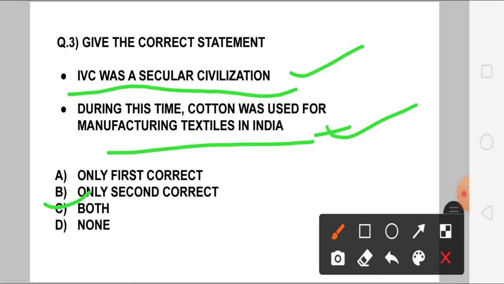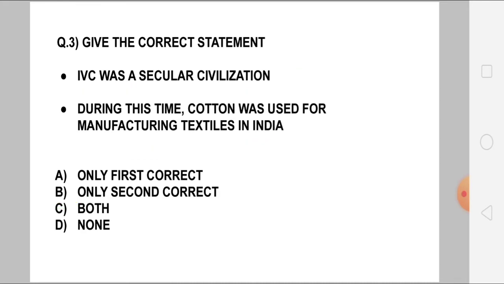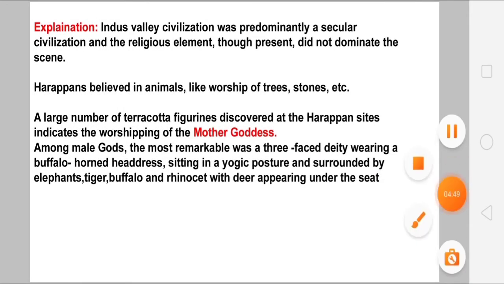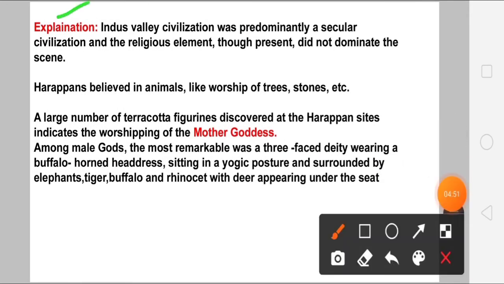But there are some instances found that there was no control of any type of religion, or any atrocities done to the people relating to religion. And yes, cotton was used for manufacturing textiles in India. In fact, in some books you can find that the Harappans were the first to cultivate cotton. So I think the explanation is there. So let's read. Ignore this again, the I should not be there.